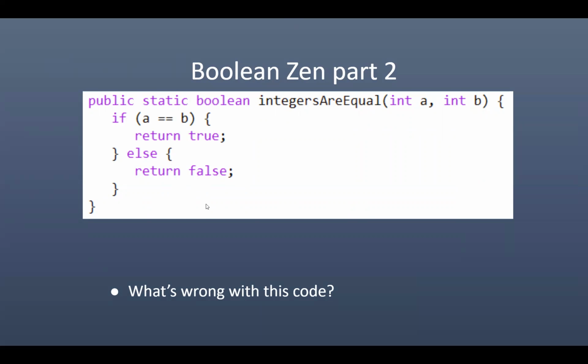And I would say, you are wrong. We need to get to Zen. What we need to do is think and remember and utilize that Boolean is a primitive type. It is what we would call a first-class citizen. I know it sounds funny. First-class citizen in Java. So A equals B is a Boolean expression that returns a Boolean value, which is the same thing that we are returning.